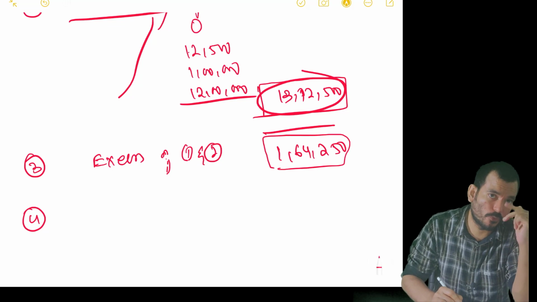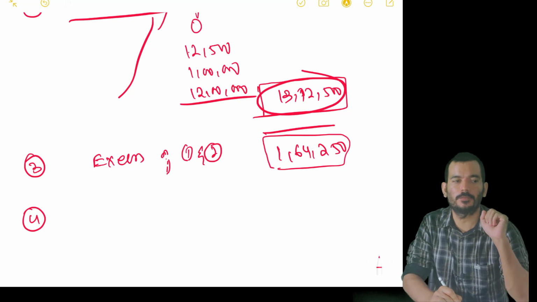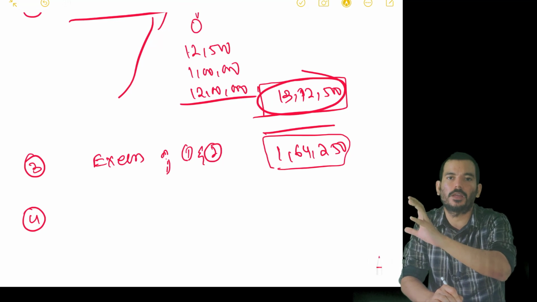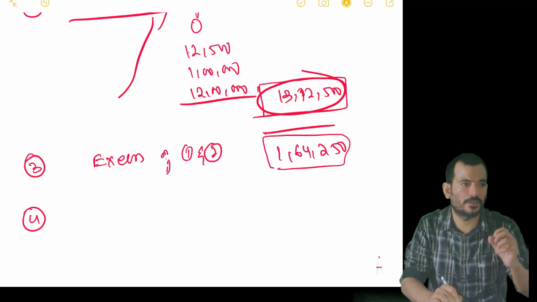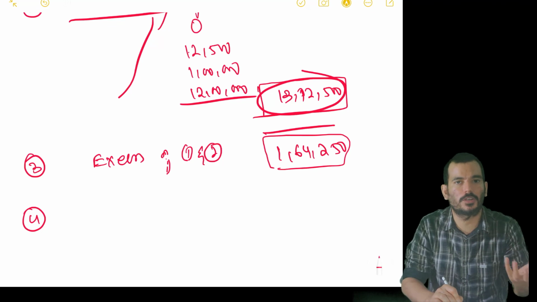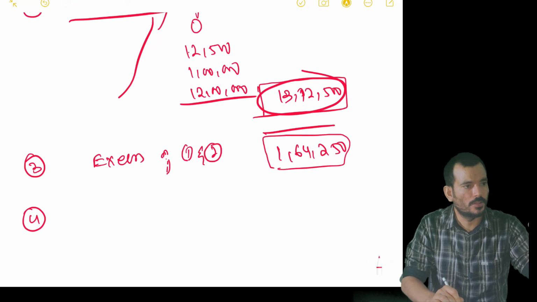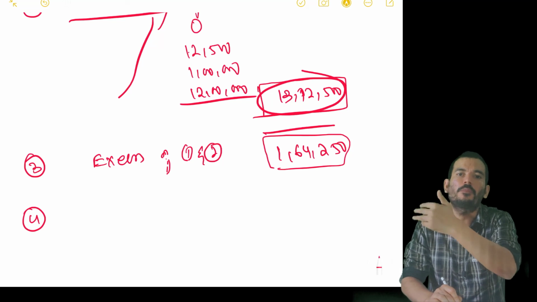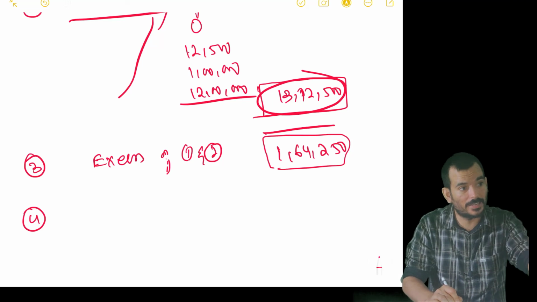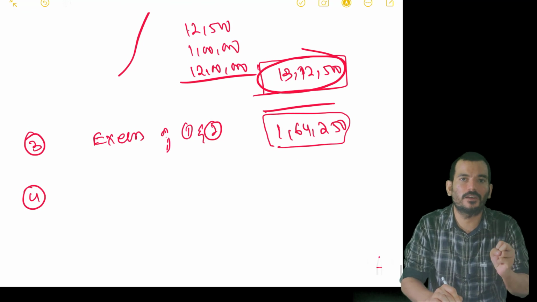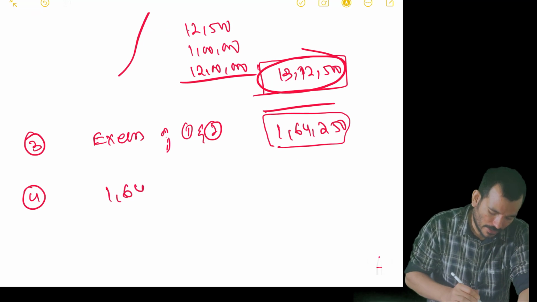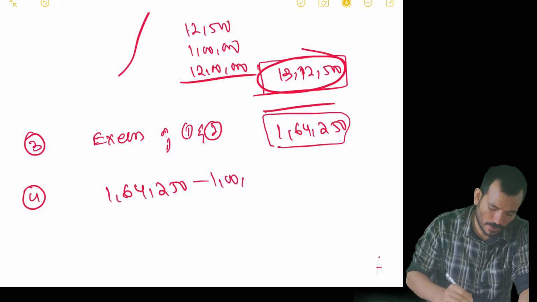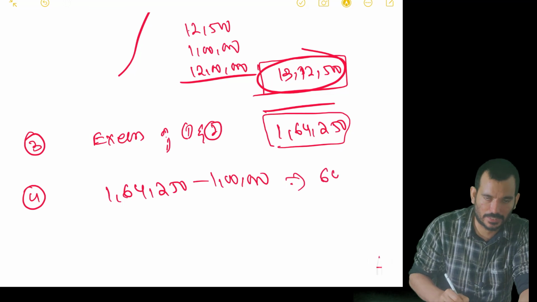That excess of 1 lakh you don't pay. In simple terms, I am receiving an income of 100 and I am paying a surcharge of 120. So I am crying here. What is this logic? Then the income tax department says you are receiving an extra 100, right? That extra 20 you are paying, I am wiping it off. Don't pay that extra 20, but at least the 100 you pay. You are earning this 100, you pay me this 100. Something like this. So 1,64,250 is the difference between these two because of that 1 lakh extra income.